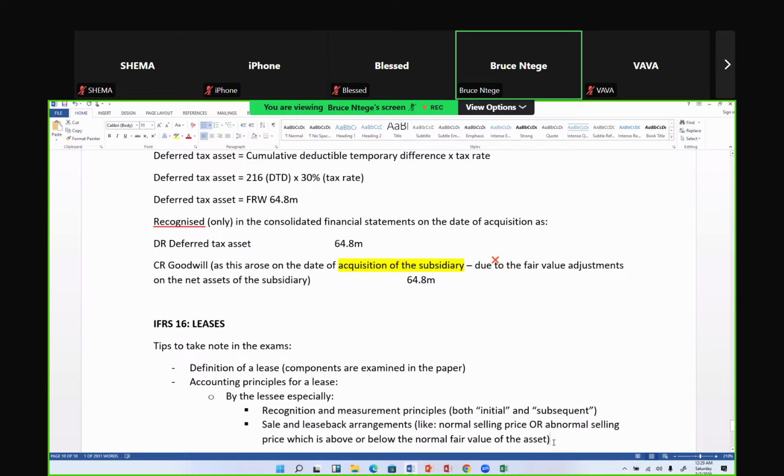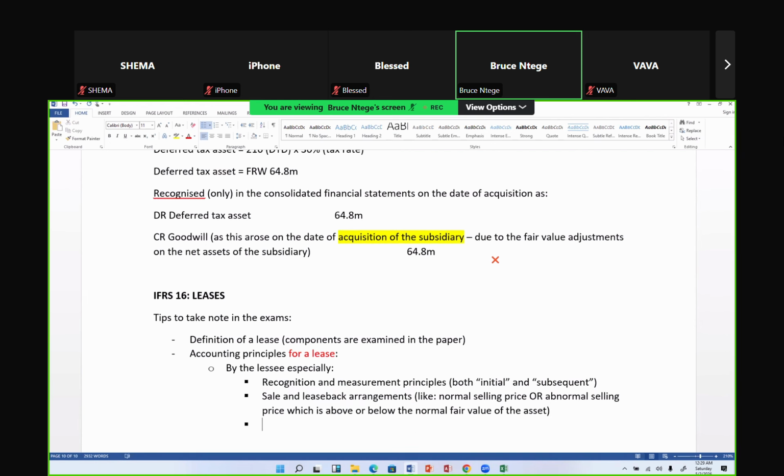So a student who's looking at the lessee, and that lessee can come in a straightforward manner, like students doing intermediate, or can come in a special manner with a sale and leaseback arrangement. That student is smart and ready for the paper. Otherwise, we could have a case of accounting principles for the lessor.